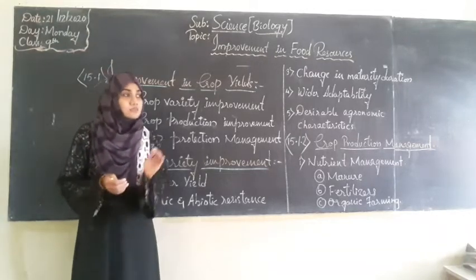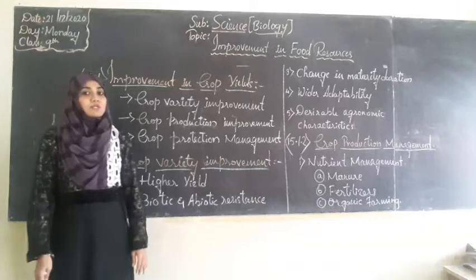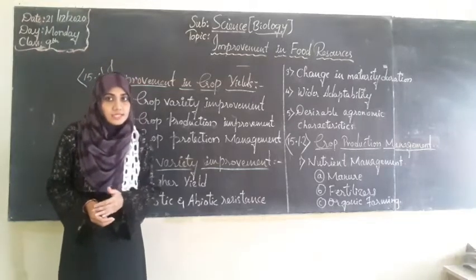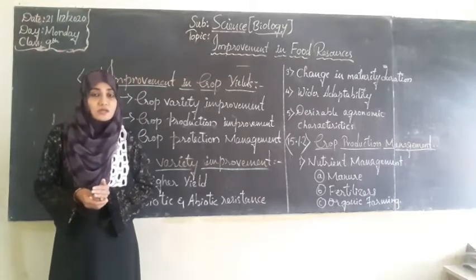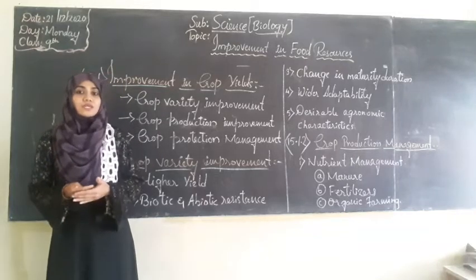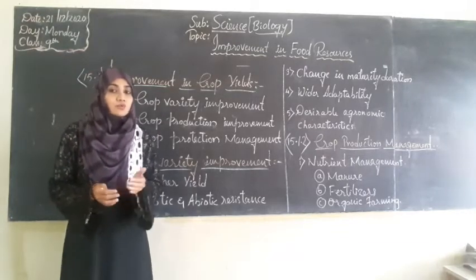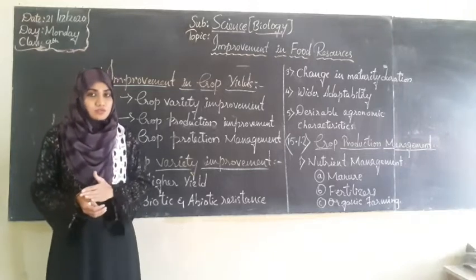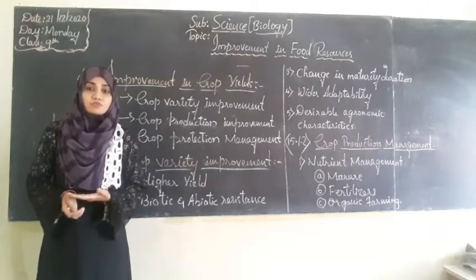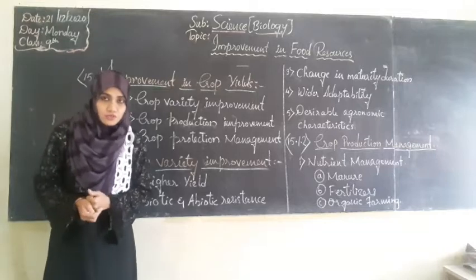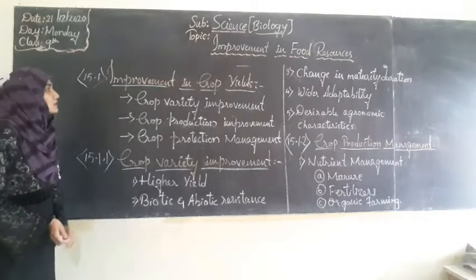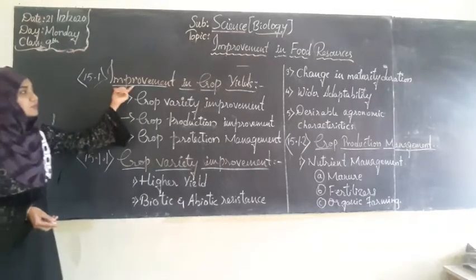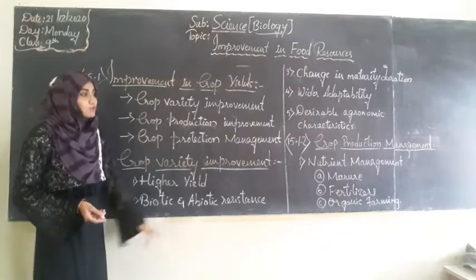So in this chapter we will see what problems we are facing because of the increased population, and what techniques we can use to overcome them and reduce the insufficient supply of food resources. So we will see how we can improve the ways of getting food resources. In this, the first sub-content will be improvement in crop yields. So we will see crops.